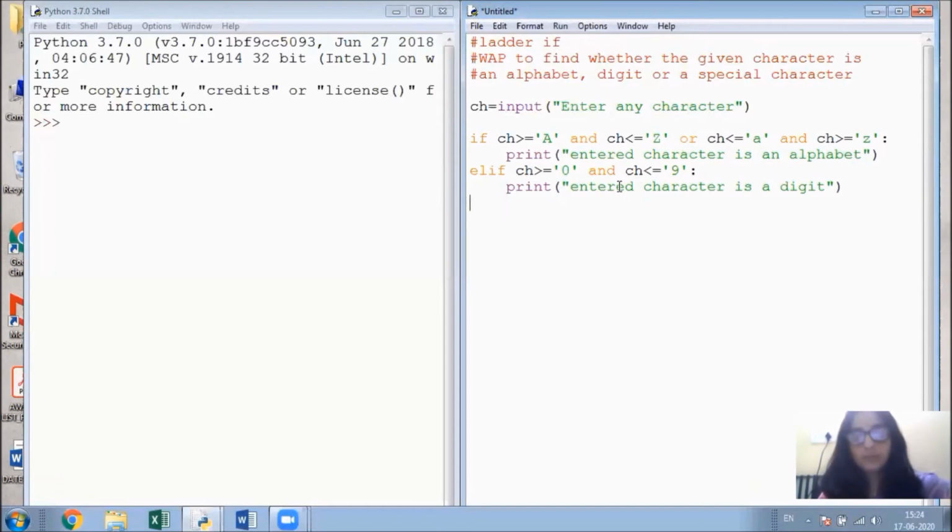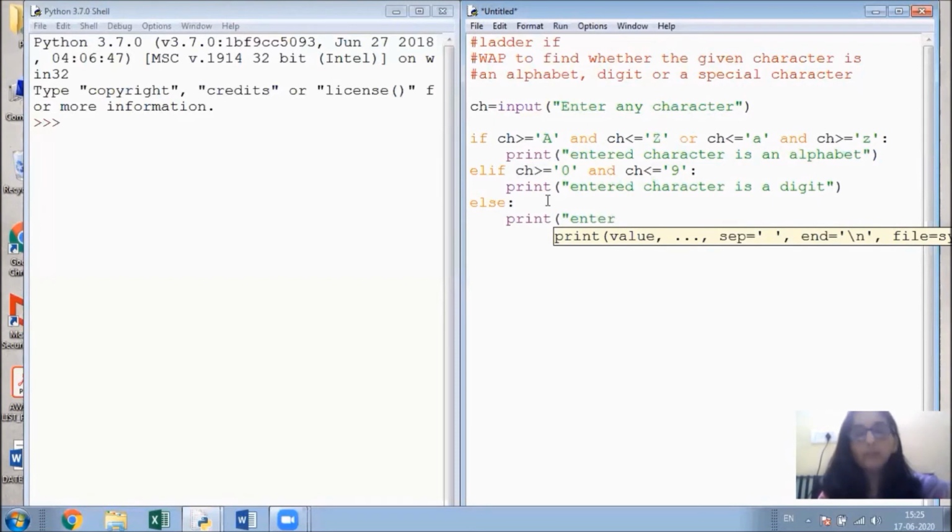Right, now else, followed by a colon sign. Now, if the entered character is not between A to Z, or not between 0 to 9, what else is left? It is left that the entered character is a special character.